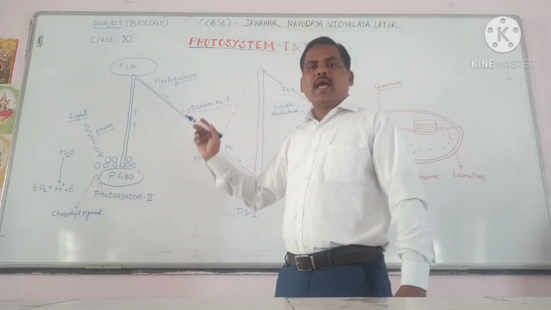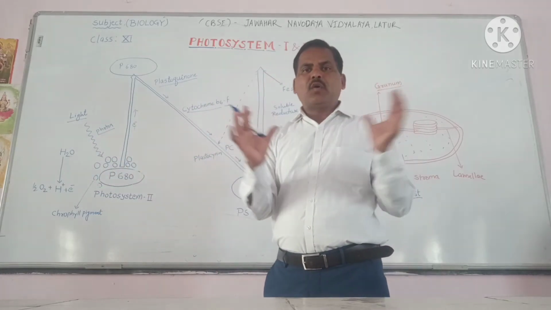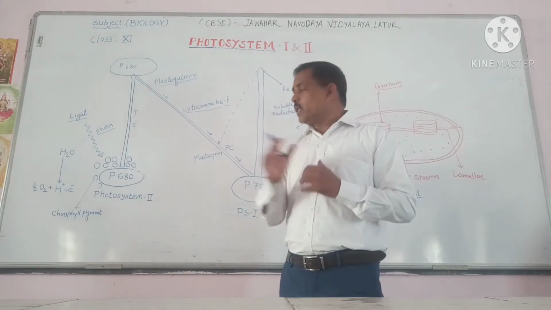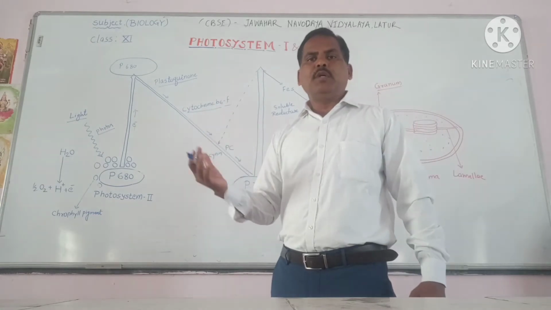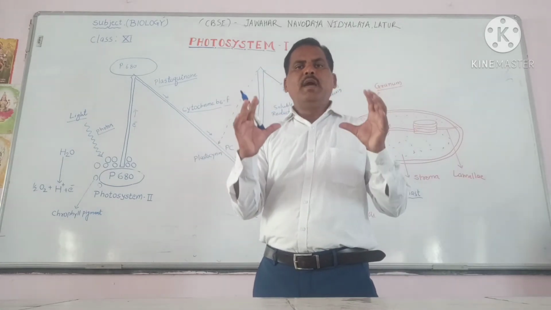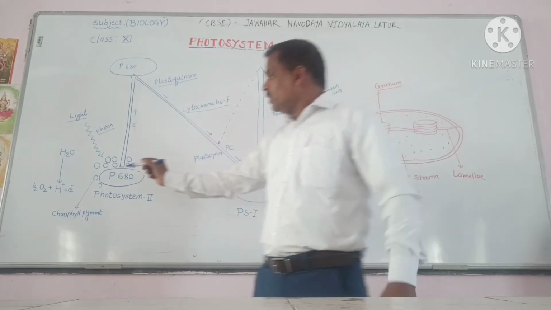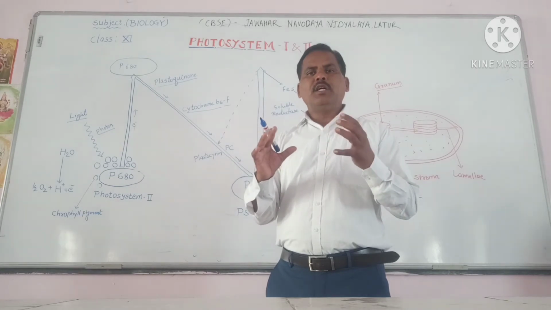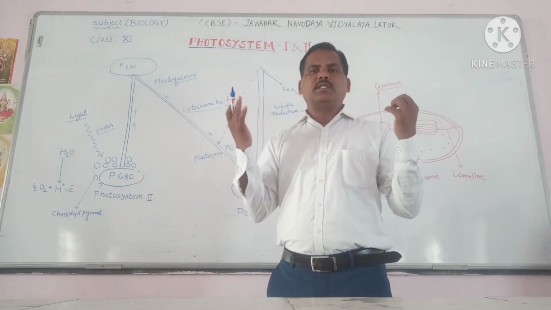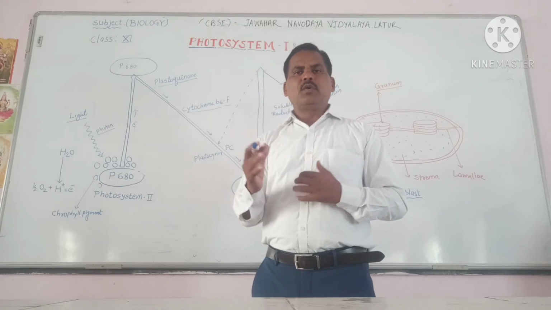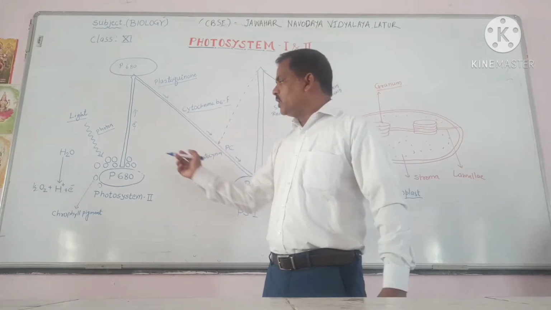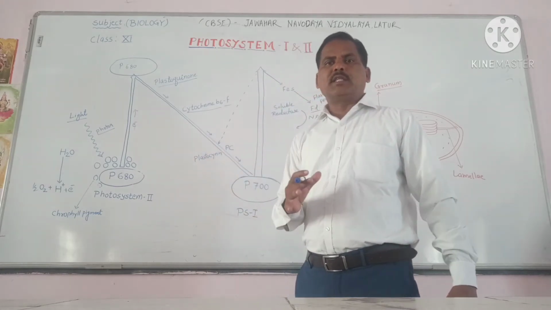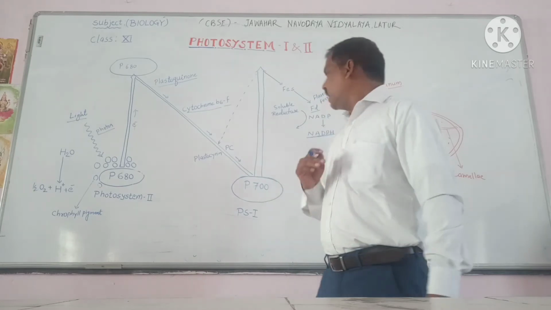These protons are accumulated in the thylakoids, the space inside the thylakoid, which we call the lumen. In the lumen these protons are accumulated, and due to accumulation, the osmotic potential gradient increases. Due to the increased potential, these protons come out from this complex, and there is an ATP synthetase enzyme there.